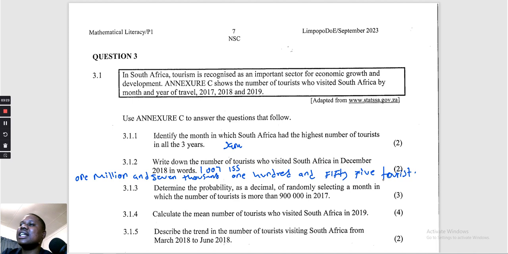It's important to have this at the end, because it is not money. If it was money, it was going to be rand. But now, because we talk about the tourists, we have to write it like that.